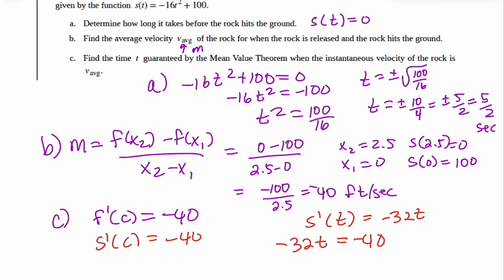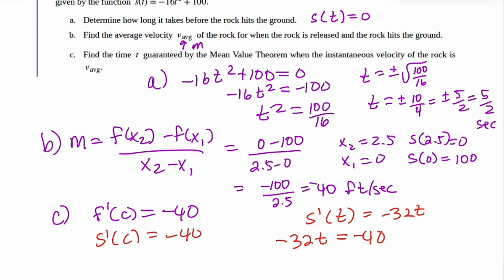Now, we should get a positive time. Two negatives are going to cancel out and get us a positive, which is great. So it's just 40 over 32. They're both divisible by 8. The top 40 is divisible by 8 5 times. 32 is divisible by 8 4 times. So at 1.25 seconds, it's the exact same instantaneous velocity as the average velocity.